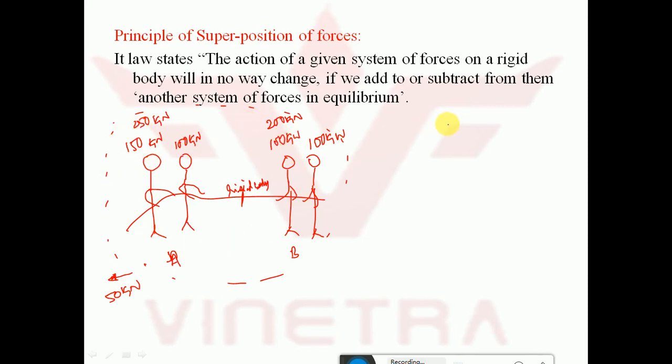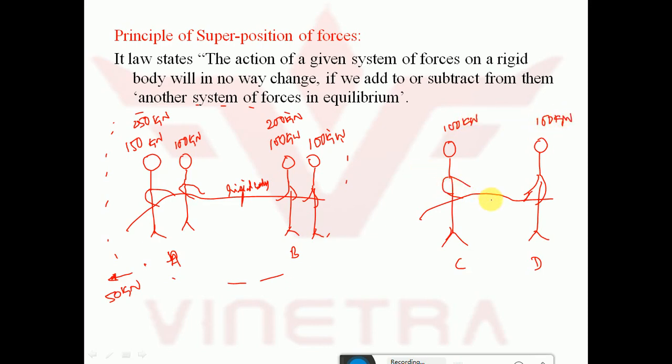We will take another team of two members, let us call them C and D. These members have forces of 100 kilonewton and 100 kilonewton.